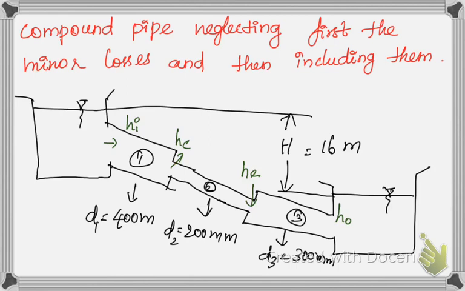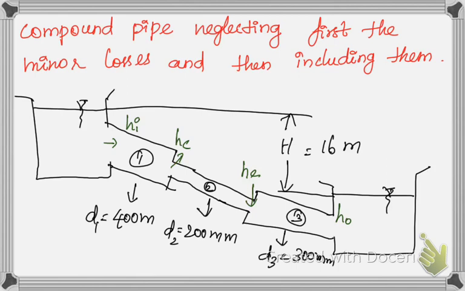So what are the things I have to take into account? First is head loss due to inlet of water, head loss due to contraction in pipe, head loss due to enlargement in pipe, as well as head loss at the outlet of the pipe. So these 4 head losses we have to take into account. So we will determine these minor losses first, and then we'll substitute the corresponding formulas, major losses and so on, later.